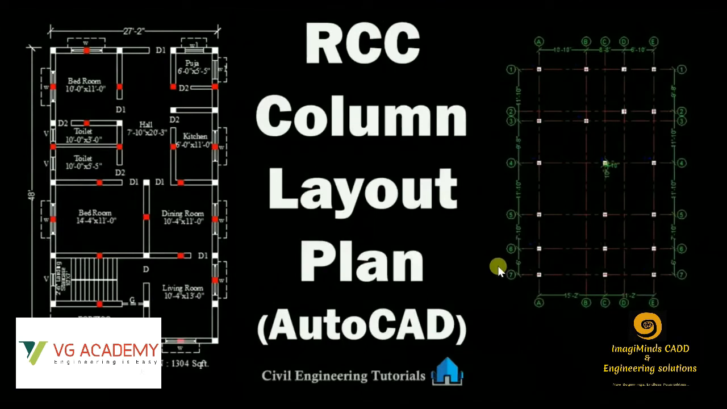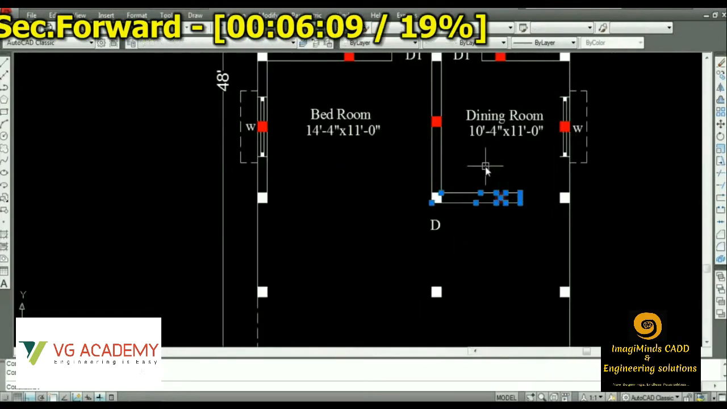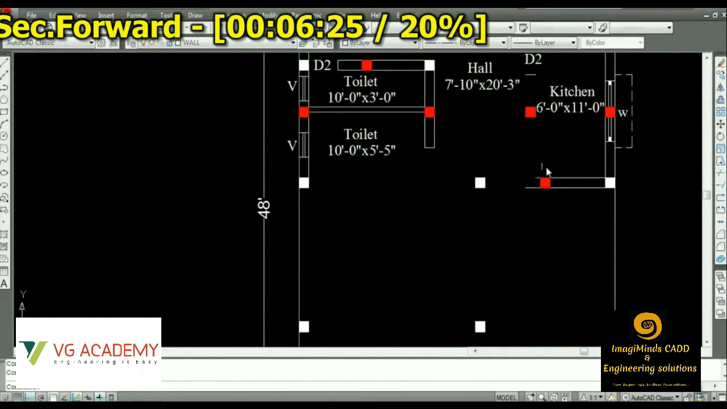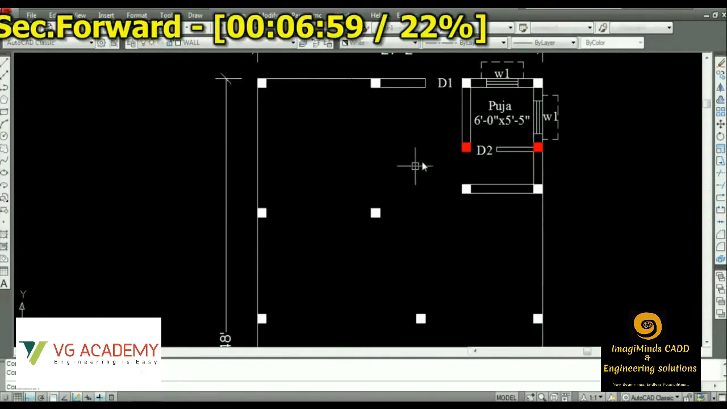Then we come up with one of the most important features, that is RCC column layout. Here we can see the column layout is already done and the columns are marked with red color layers so that they can be easily distinguished from the other columns or the other objects. Here the process of creating construction drawing or working drawing is going on.